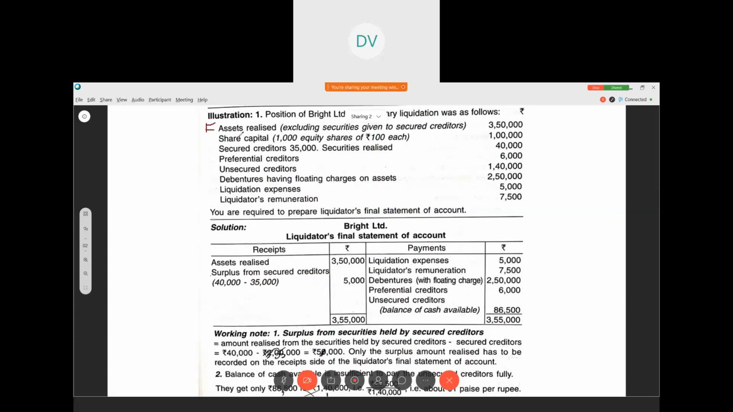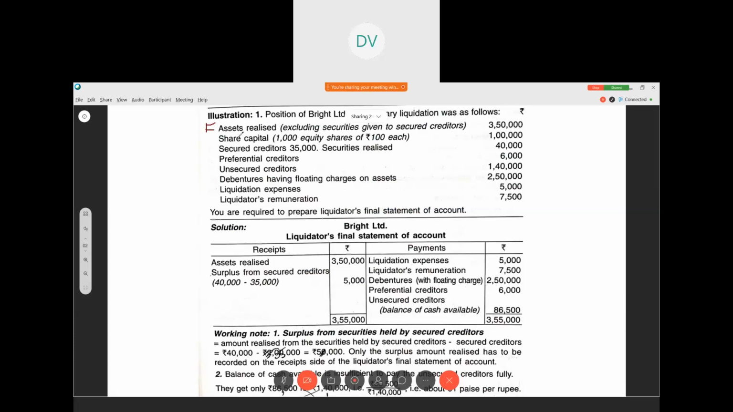Regarding the debenture holders: unless otherwise stated, the debenture holders should be treated as creditors secured by a floating charge, and as such they should be paid before the preferential creditors. I told you the same thing. First we have to pay the debenture holders. Keep this in mind.